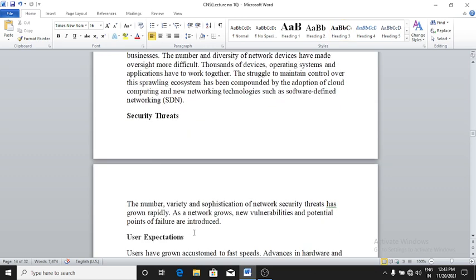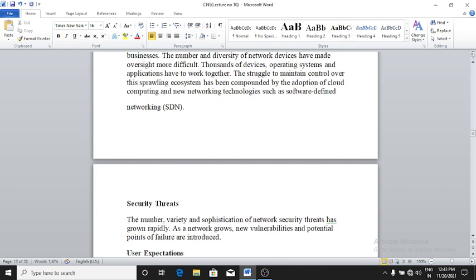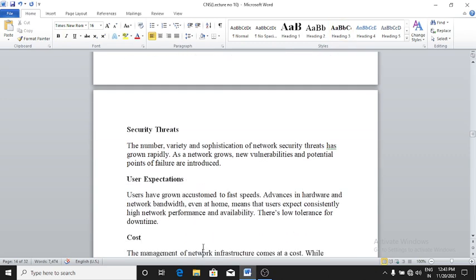The next challenge is security threats. In security threats, the number, variety and sophistication of network security threats has grown rapidly. As a network grows, new vulnerabilities and potential points of failure are introduced.